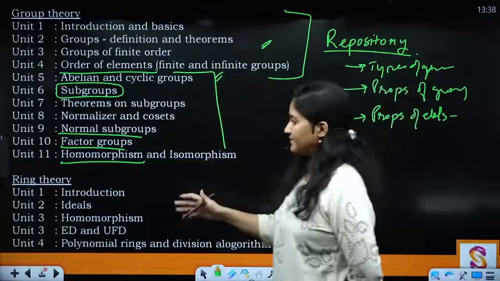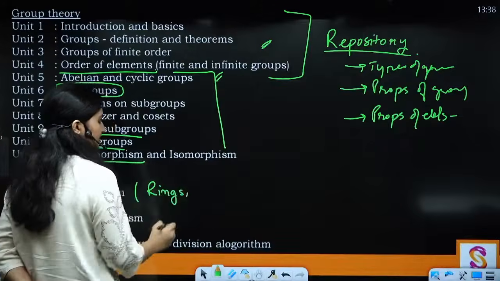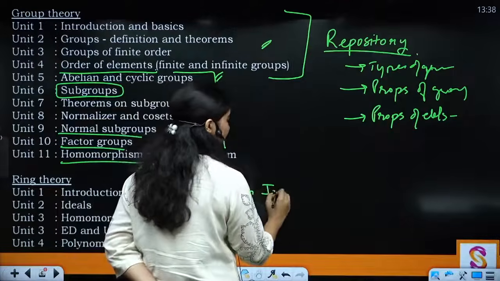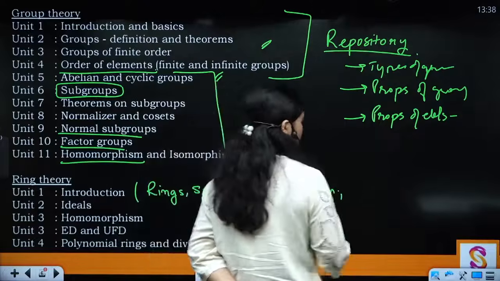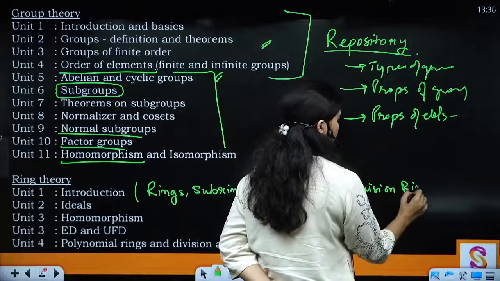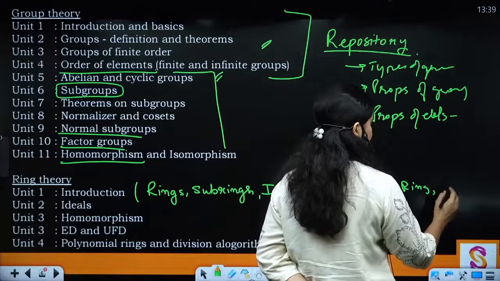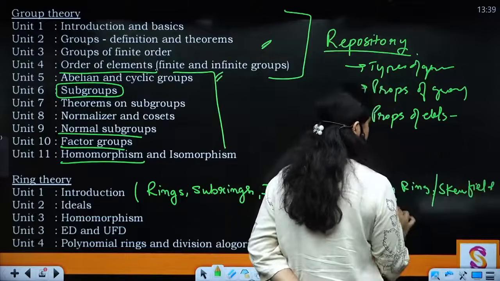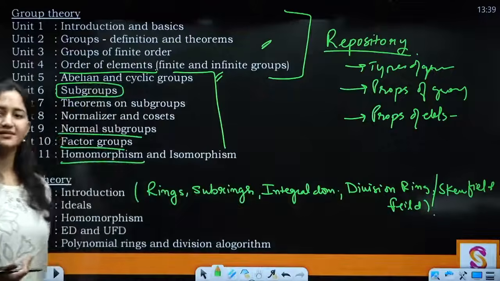In the introduction, first you will see rings, then you will have subrings, then integral domain, then division ring, and also skew field is going to be there, and then you will have field. Clear? So you have multiple structures, and working on them is more important.